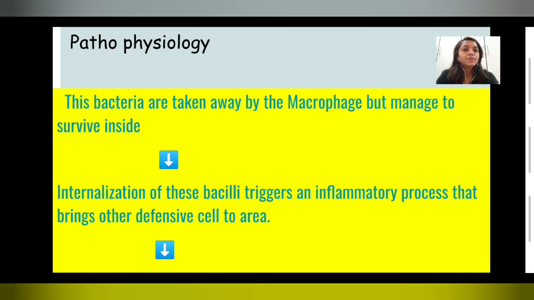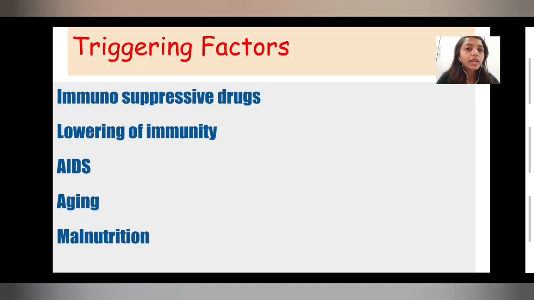Now, what are the triggering factors? What are the factors that provoke the dormant bacilli to be in the active form? First, immunosuppressive drugs. When we take drugs for different diseases that have the property of immunosuppression, lowering immunity, these bacteria get activated.